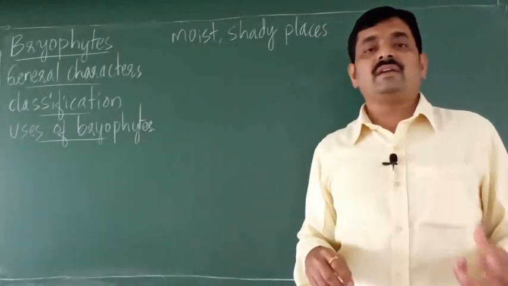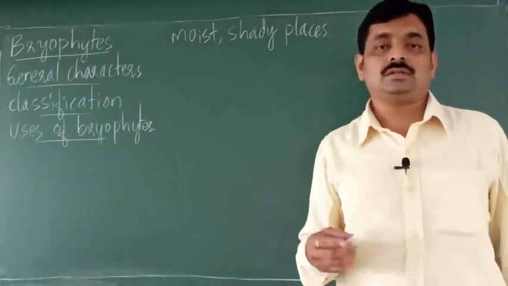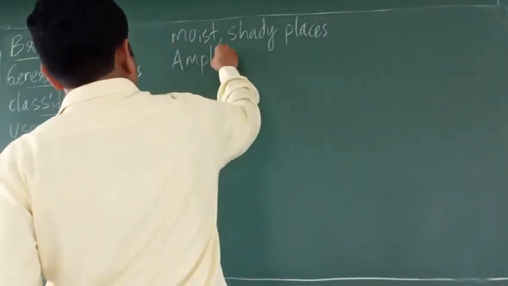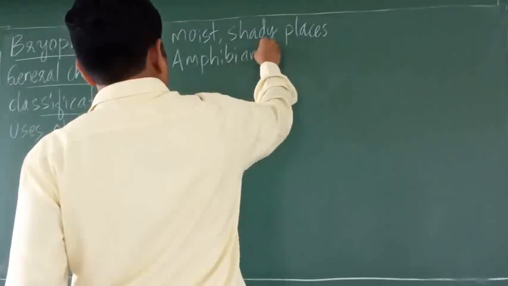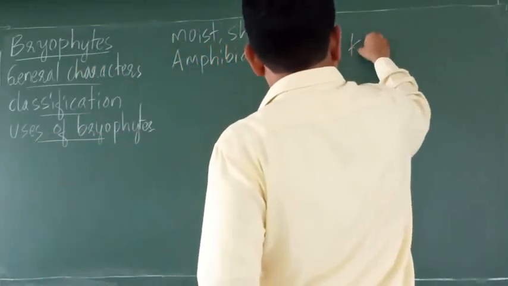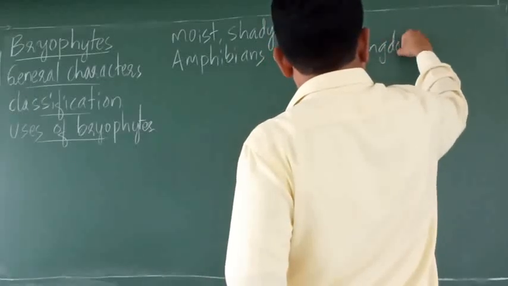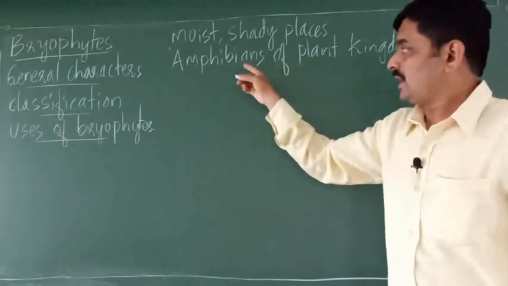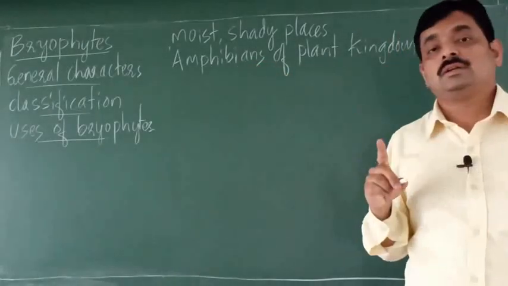Then they are called amphibians of plant kingdom. Bryophytes are called amphibians of plant kingdom.